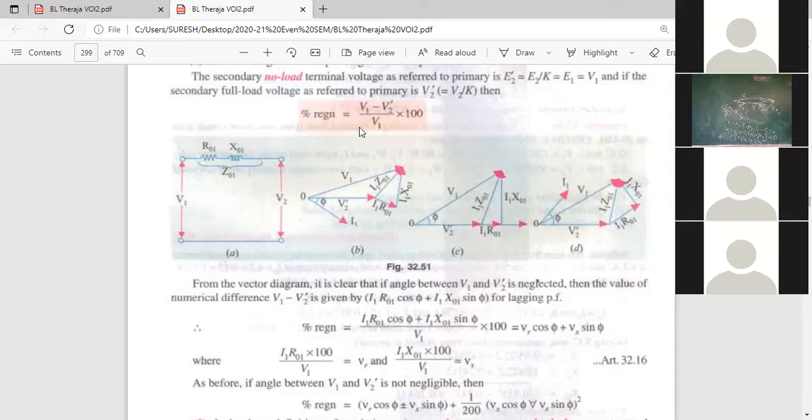Percentage regulation is equal to V1 minus V2 dash by V1 into 100, otherwise V1 minus V2 by V1 into 100. Have you written?